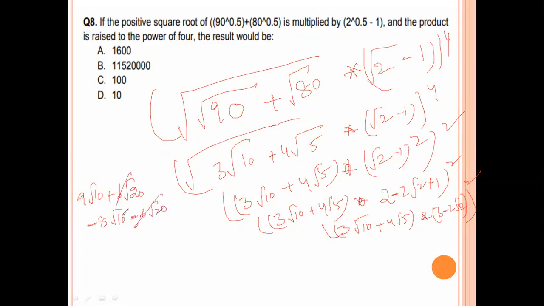These two get cancelled. 9 minus 8 is 1, that value is root 10. So always this value whole square is there. Root 10 whole square value is 10.